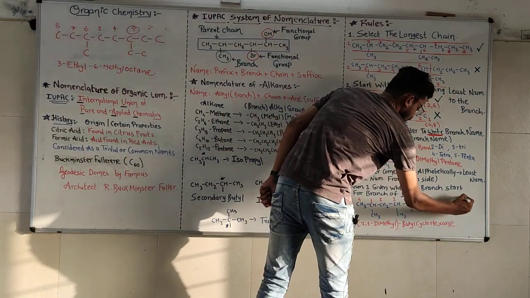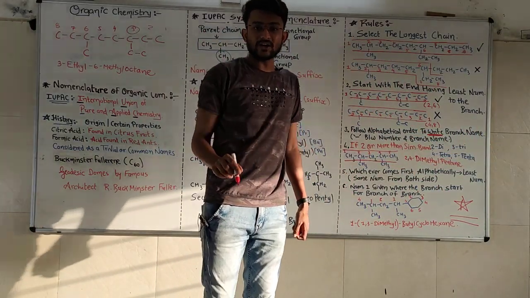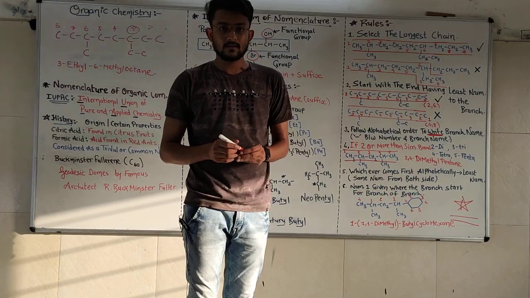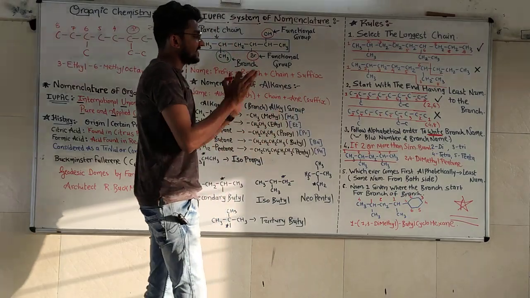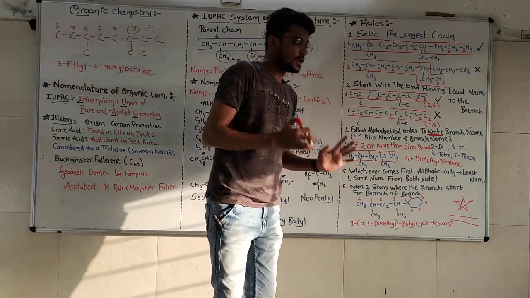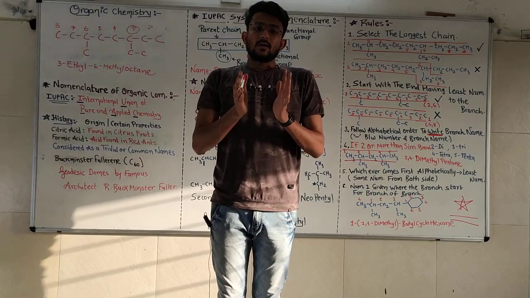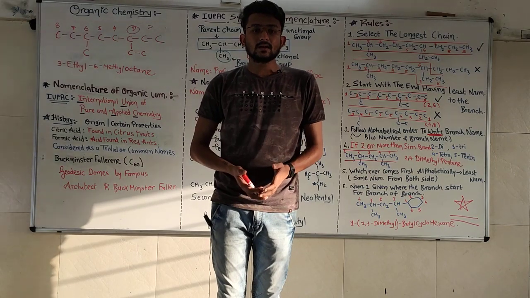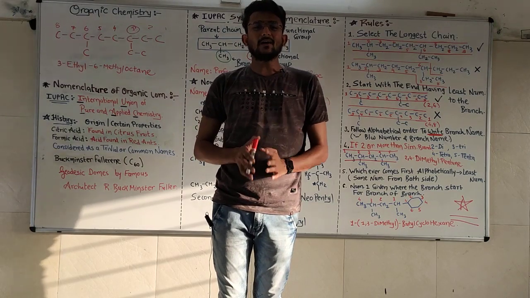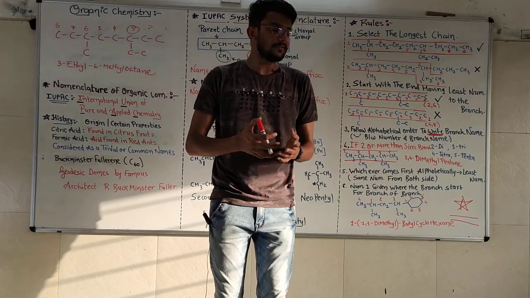This is a special case, most important. Watch it 3 to 4 times so that you can understand it clearly what I am trying to say here. So these were the basic 6 rules for the nomenclature of alkanes. We have to follow these 6 rules so that we can name the alkanes perfectly and correctly. Now, how can we make it easier? Very simple. We have to solve as many nomenclature problems as we can, and then it will be easy.